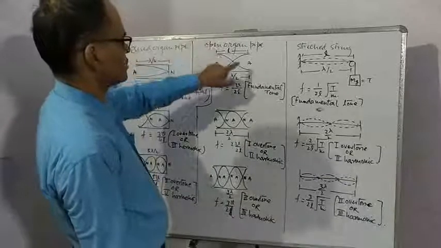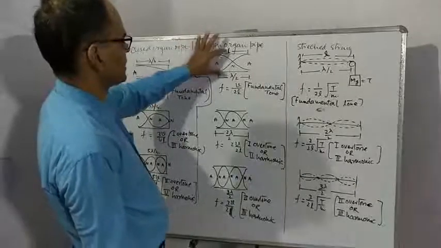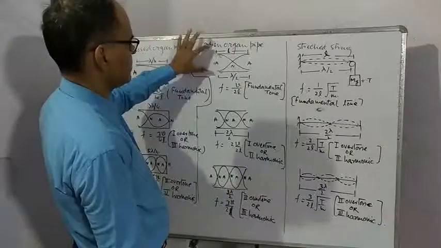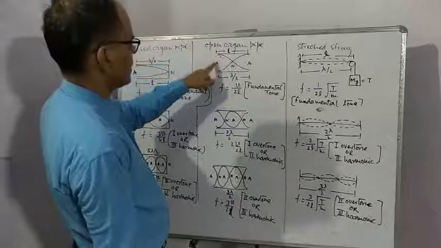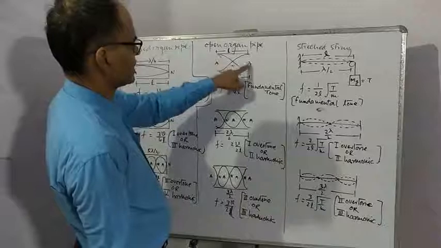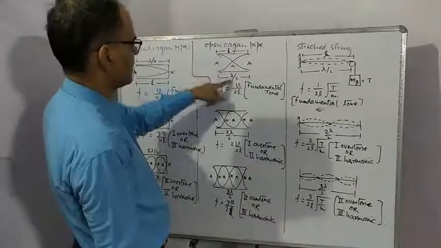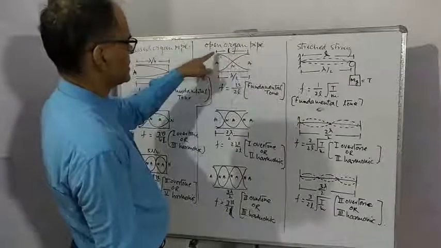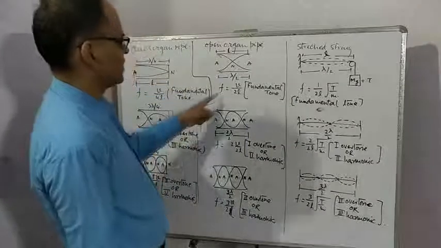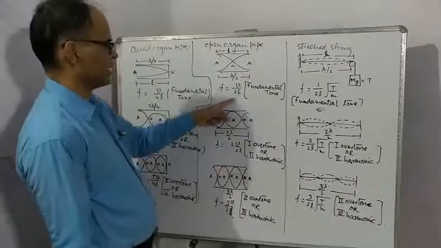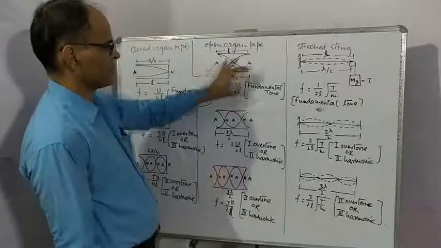Both ends are open, so antinodes are formed at both ends. This time minimum frequency is obtained. 1/4 length of wave here and 1/4 length there, that is lambda by 4 plus lambda by 4, so total length will become lambda by 2, and L is length of the tube. In this situation, frequency is v by 2L. It is minimum possible frequency, so this frequency is called fundamental tone.